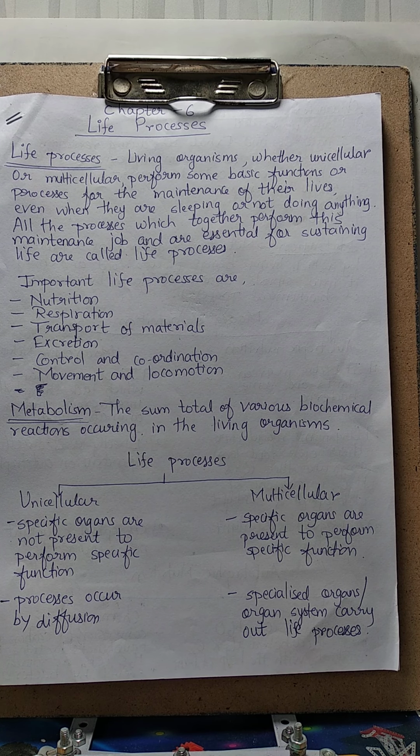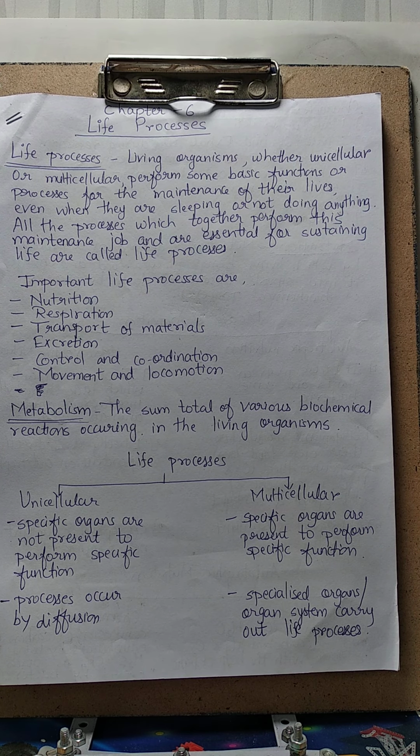Whereas animals do not, they depend on plants. They eat complex food, and the digestive system in their bodies converts this complex food into simple food, which is then absorbed into the blood, right? Taking in food and converting it into simple form is nothing but the nutrition process, right?